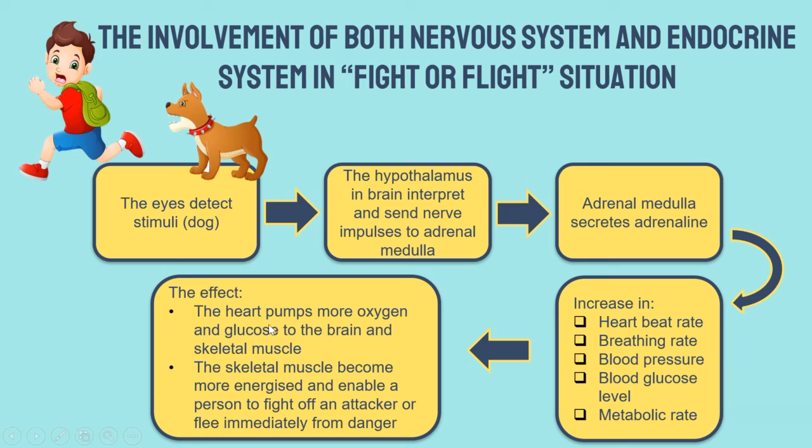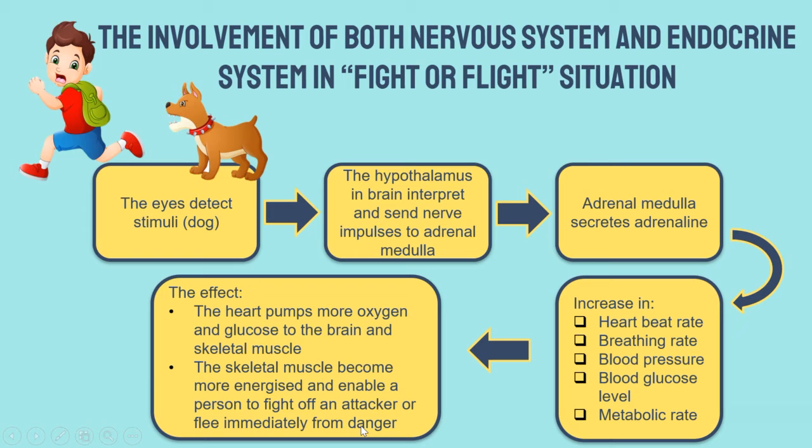The heartbeat increases because the heart needs to pump more oxygen and glucose to the brain and also to the skeletal muscle. What happens next? The skeletal muscle becomes more energized and enables a person to fight off an attacker or flee immediately from danger.